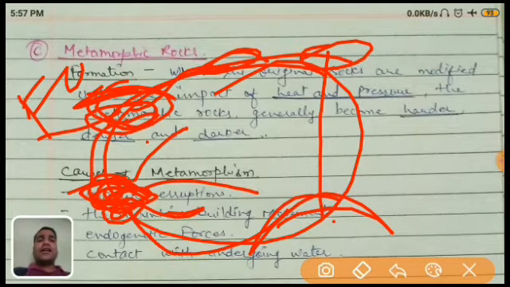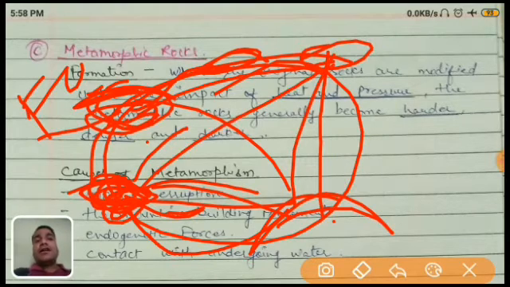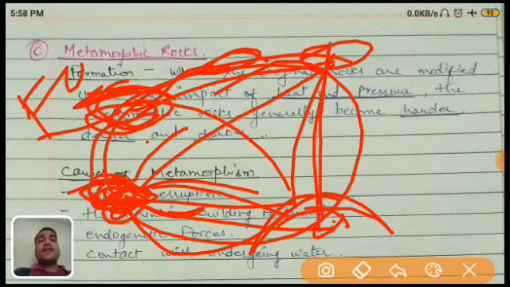In short, you can understand it like this: rocks interchange forms, igneous to sedimentary, or igneous to metamorphic. Igneous can be converted into sedimentary or metamorphic. Metamorphic may be converted into igneous, because when it mixes with lava it comes out in igneous form, and sedimentary changes into metamorphic.